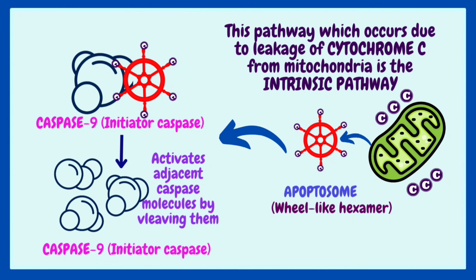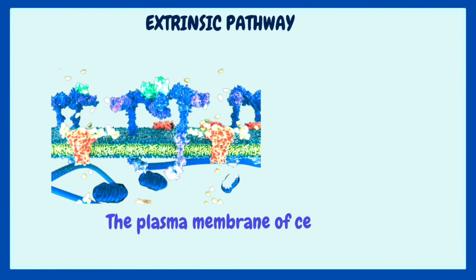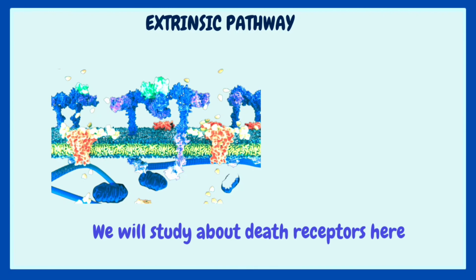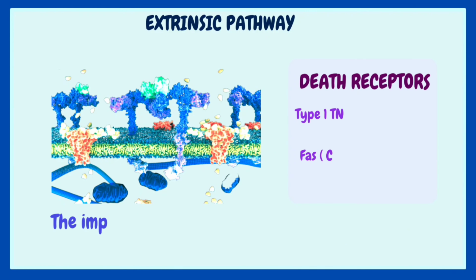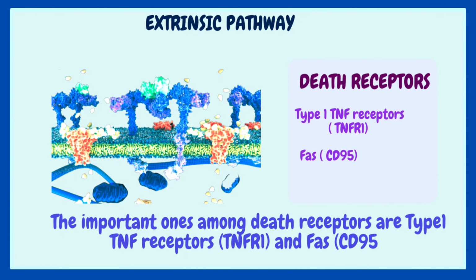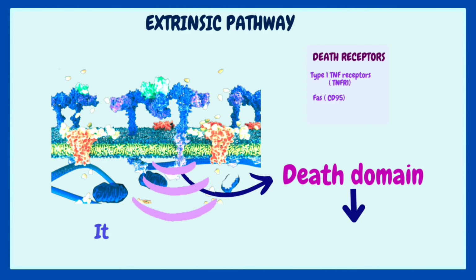We have understood how the initiator caspase 9 gets activated. Now, we have to study the execution phase of apoptosis. But, before that, let us study the extrinsic pathway of apoptosis. The plasma membrane of cells contains several receptors. We will study the death receptors here. The important ones among death receptors are type 1 TNF receptors, TNFR1, and FAS, CD95. These receptors contain a cytoplasmic part called the death domain. It delivers apoptotic signals to the cytoplasm.